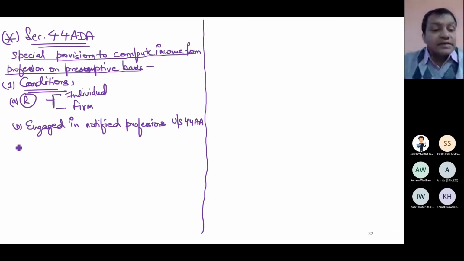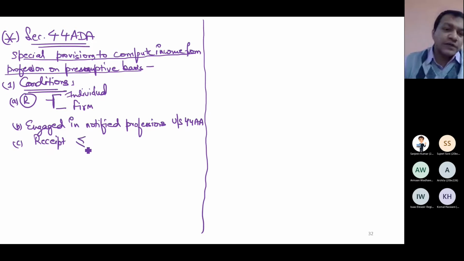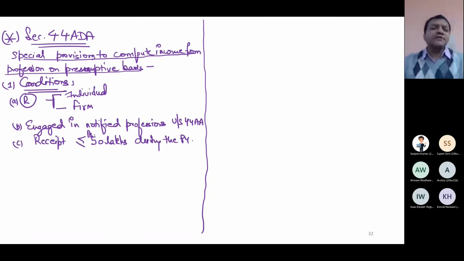And my receipt does not exceed 50 lakh. It is not for every professional. My receipt does not exceed 50 lakhs during the previous year. If this is the case, I can apply 44ADA, and if I apply 44ADA, flat I can show,